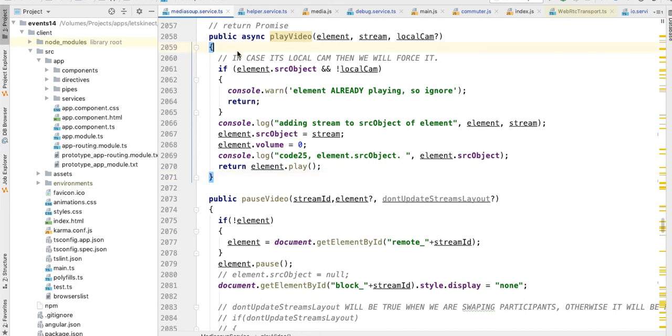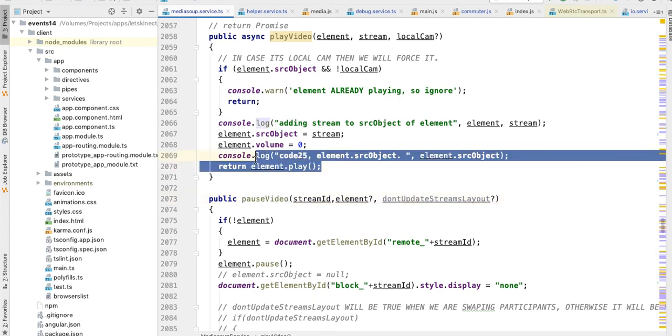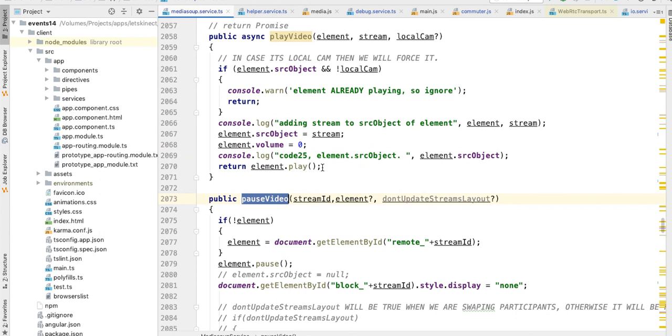I know a fix for this. This function returns a promise. So whenever we call this function, pause video, we can check if this promise has returned or not. If it returned, we can call this function, and if it has not returned, then we will wait for it to return. In this way, we can solve this issue. Both of these functions are available in the mediasoup service.ts file.